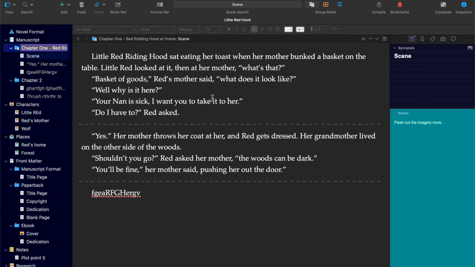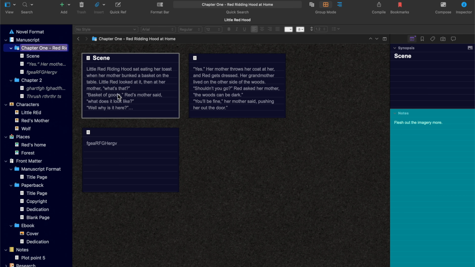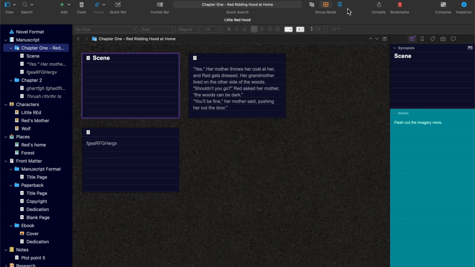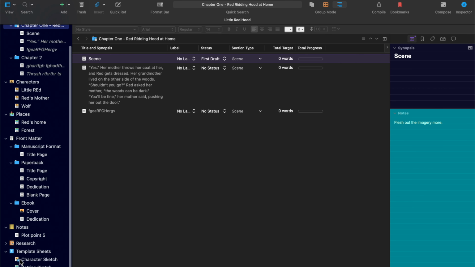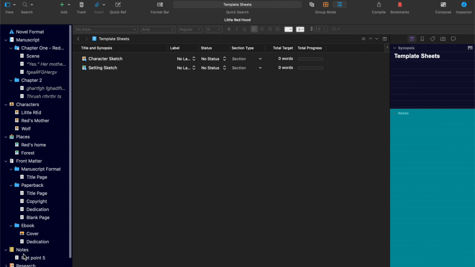There are many other things to show, such as the index cards and the line mode, how to compose, the inspector, which I will also show you at a later date, as well as how to make your own template sheet.